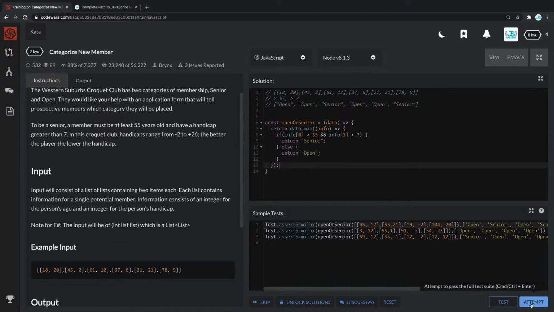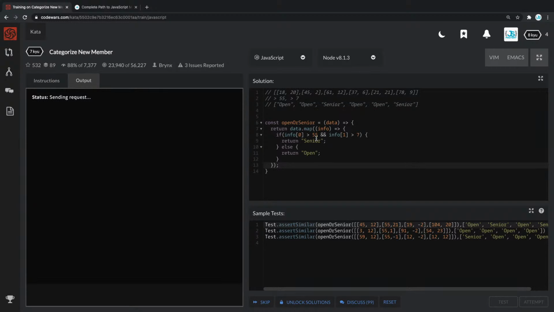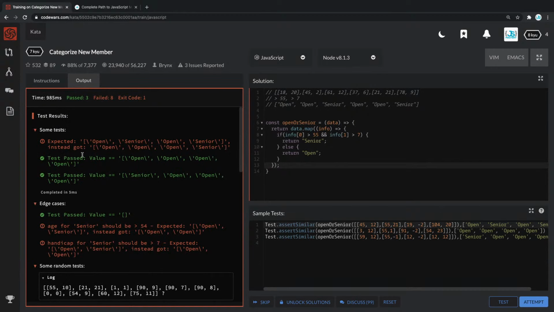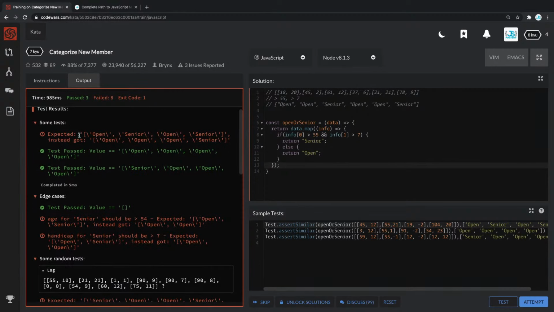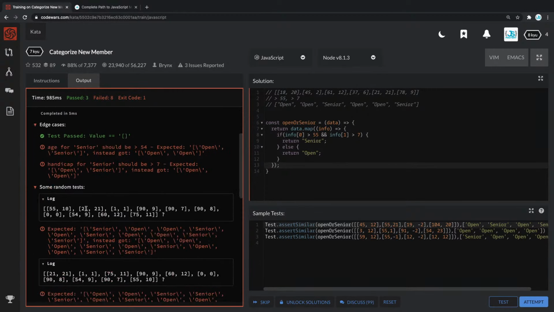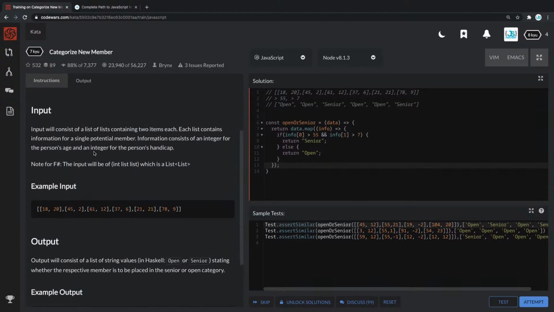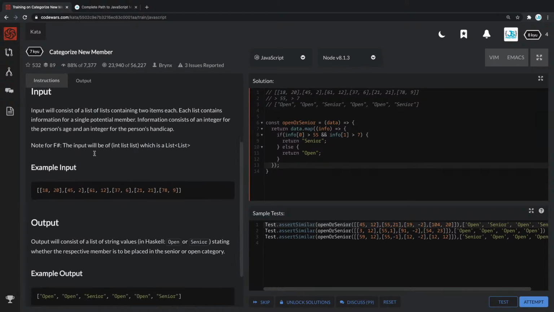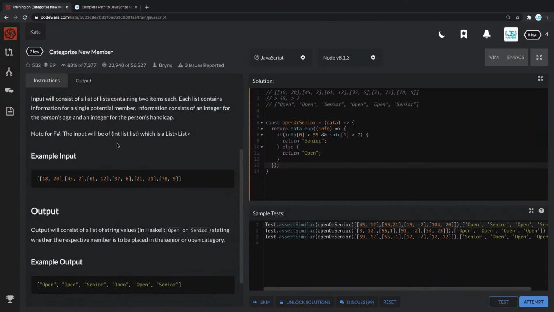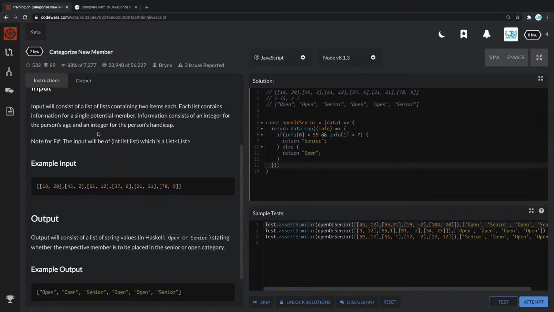Now I'm gonna click attempt for the first time, and we'll see. Okay, we did pass some things, but unfortunately we failed some. And looks like we failed a longer one. Let's see why. Maybe I didn't read the instructions correctly. That's normal. And someone said, don't check the solution before you try it. Yeah, we will not. I'll just try to go through it with you guys.